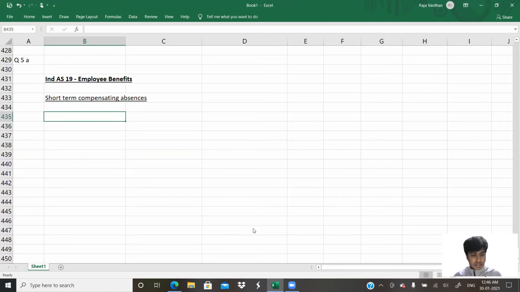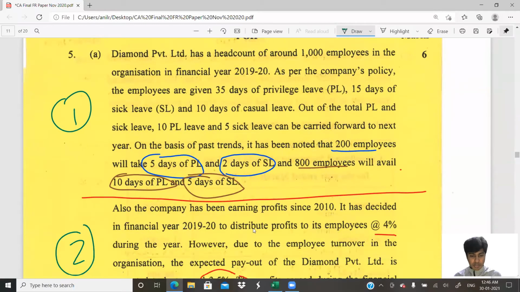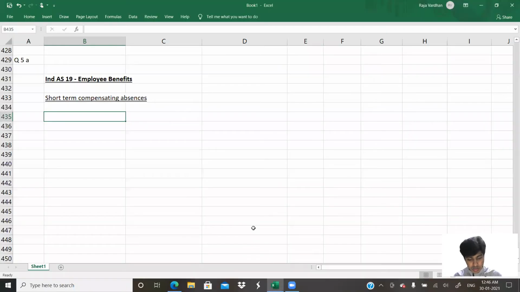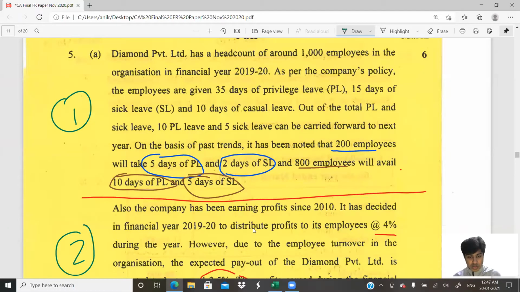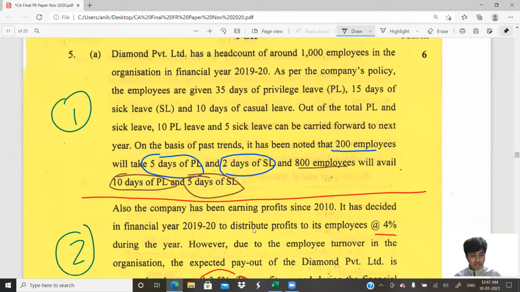Short-term compensating absences. What have they told? How many employees? How many days? Okay, 200 employees multiplied by 5. How much is 200 multiplied by 5? That is 1000. Next thing that they've told is 200 multiplied by 2. This is based on the past trend. It is given to us in the question. I'm not cooking this figure up.